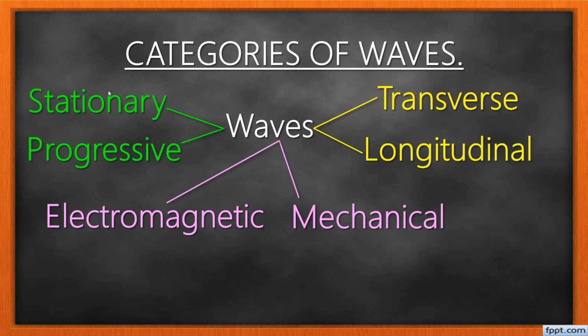A progressive wave is one actually that moves from its source and spreads out continuously, but a stationary wave will not carry energy from one point to another. So there will be actually two progressive waves, one carrying energy from one point to another, and then the other one carrying energy in the opposite direction. We shall look at the details of each of these types of waves in the later areas.